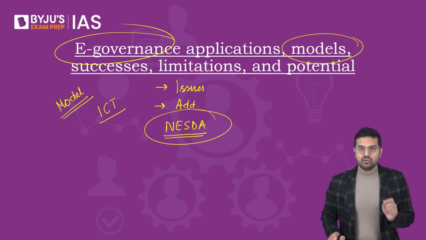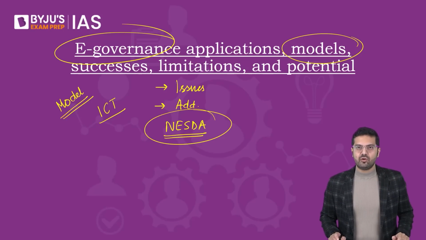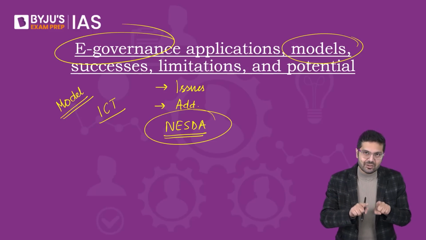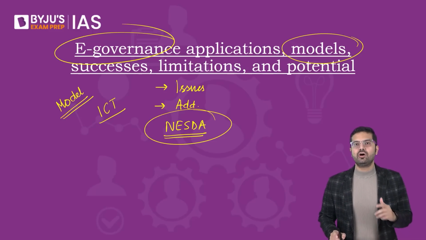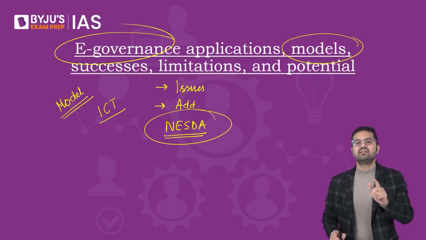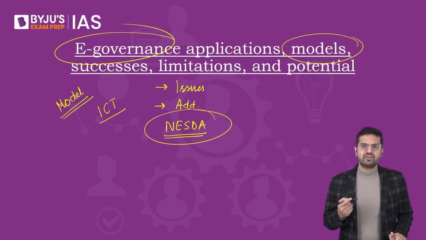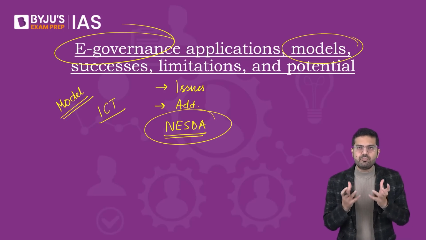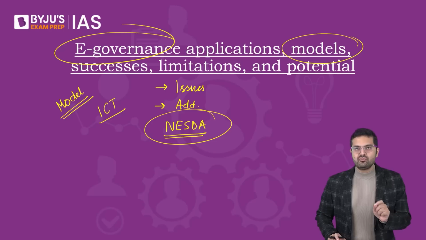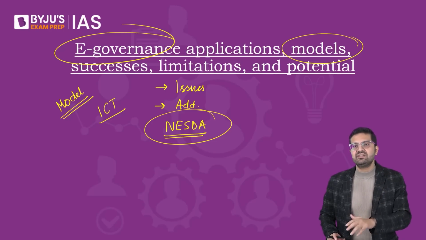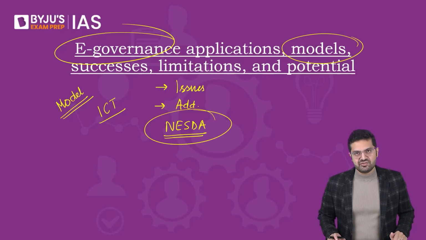Those can be very interesting points of observation which can also be incorporated in your answers on improving and addressing the concerns. Because whenever you have to improve upon the functioning, we have to address the societal concerns, the issues, the challenges that people face in general.